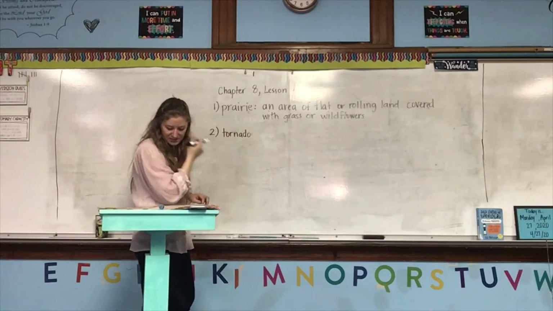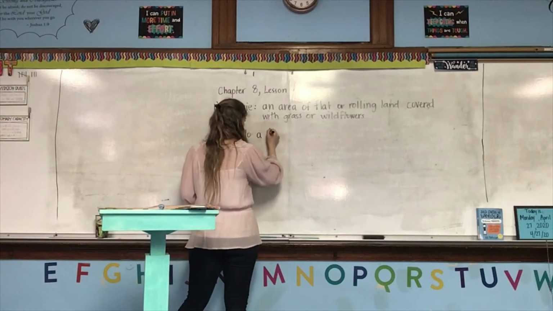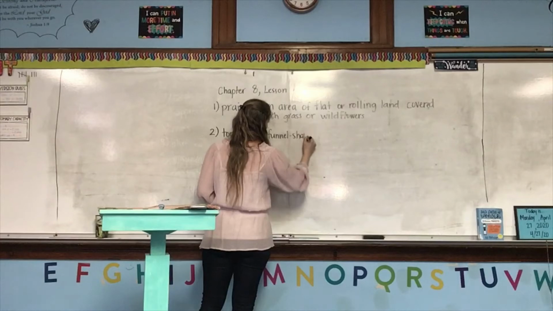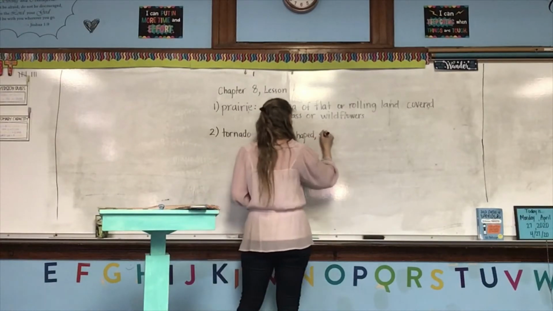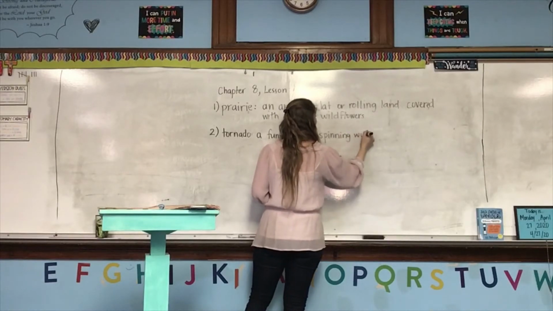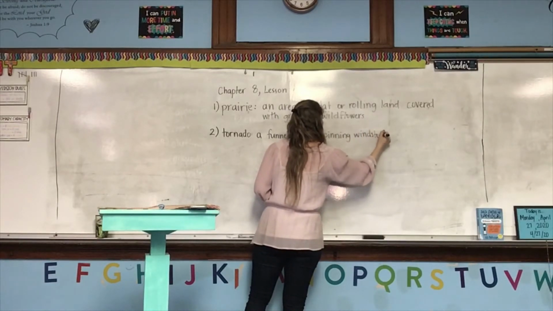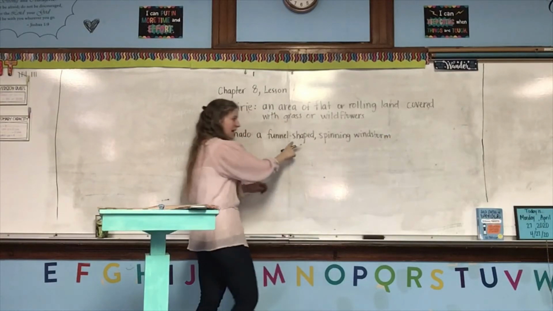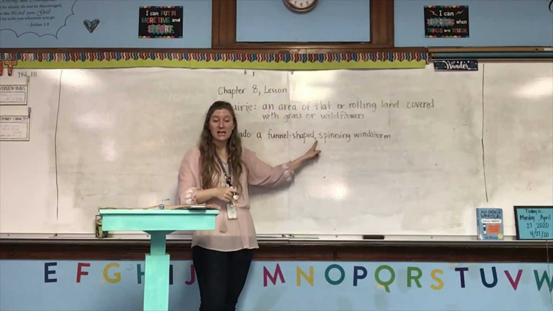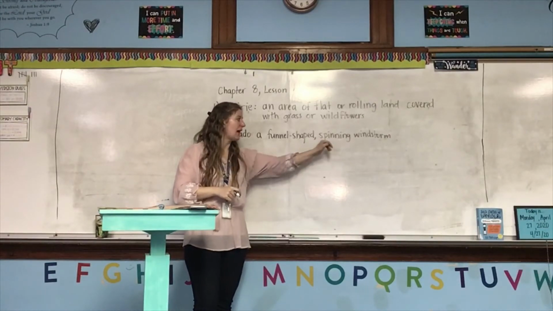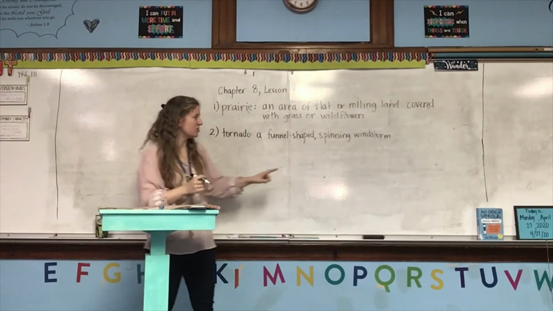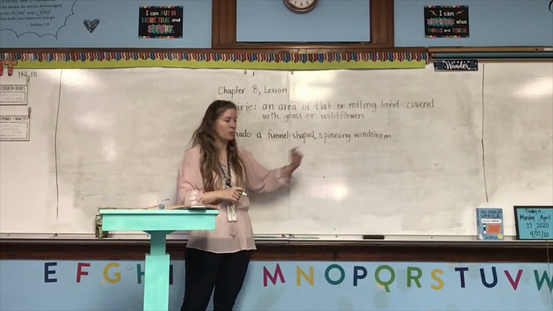And a tornado is a funnel-shaped, spinning windstorm. Notice that I have this comma between the 2 adjectives describing the wind form, because we can do that instead of the word and when we only have 2, or maybe 3 descriptions. We can just use a comma, a funnel-shaped, spinning windstorm.